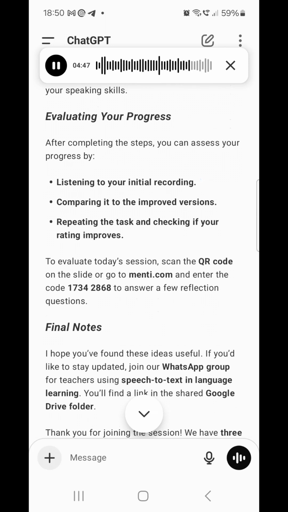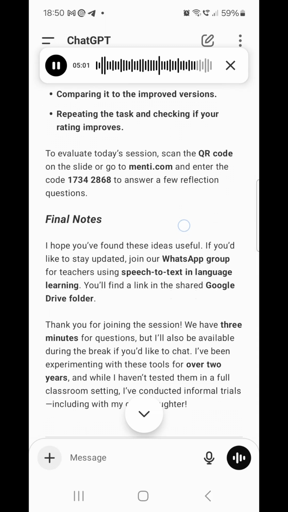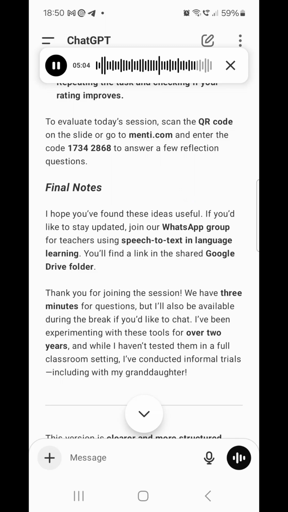Evaluating your progress. After completing the steps, you can assess your progress by listening to your initial recording, comparing it to the improved versions, repeating the task, and checking if your rating improves. To evaluate today's session, scan the QR code on the slide or go to menti.com and enter the code 17342868 to answer a few reflection questions.